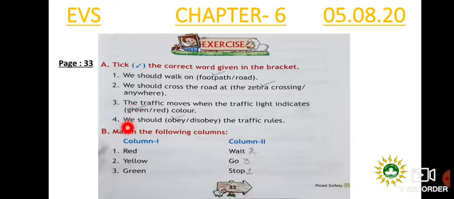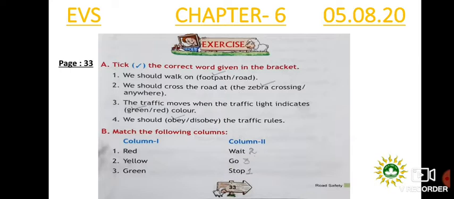Number 4 is we should obey or disobey the traffic rules. Of course, obey. We should obey the traffic rules to avoid any kind of accident. Right, children? Now, number B is match the following columns. Red. And these are the options. So, from these options, red indicates what? Red indicates stop. So write number 1 beside stop.